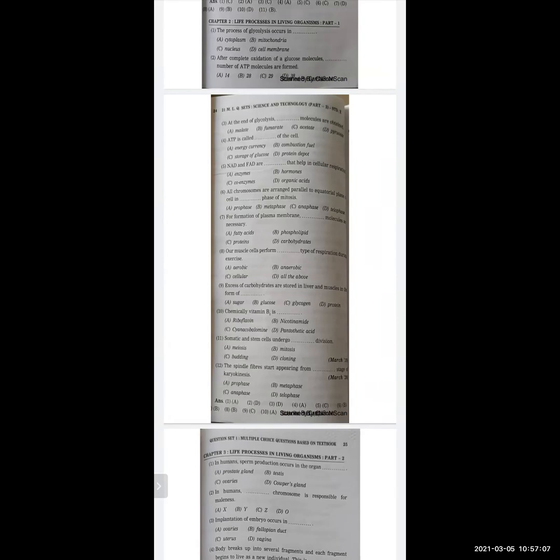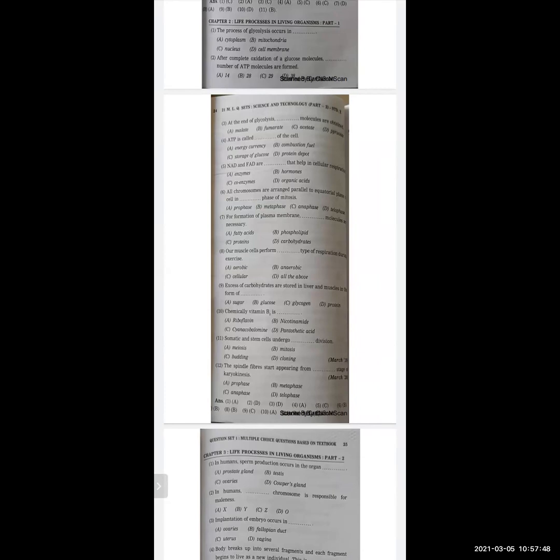Now next question. All chromosomes are arranged parallel to the equatorial plane of the cell in dash phase of mitosis. Options are prophase, metaphase, anaphase, telophase. Don't get confused, because if you know the stages of mitosis and meiosis, and if you have studied them thoroughly, you can just write the correct option here. And the correct option is metaphase. So next one. For formation of plasma membrane, dash molecules are necessary.